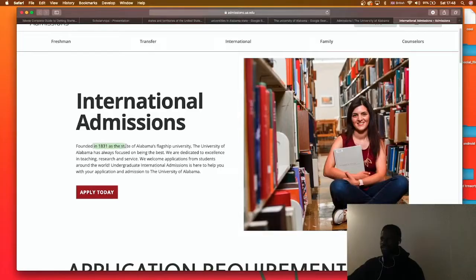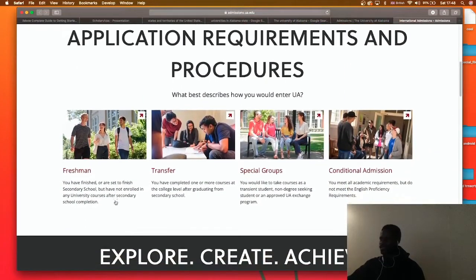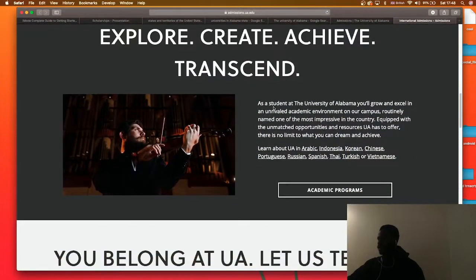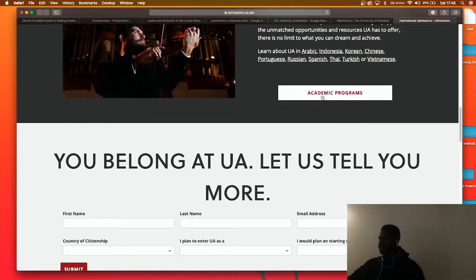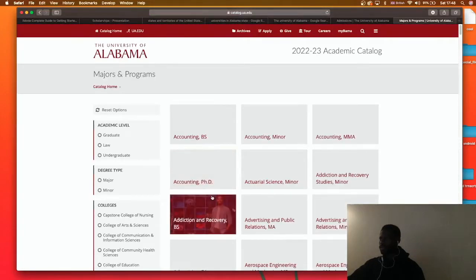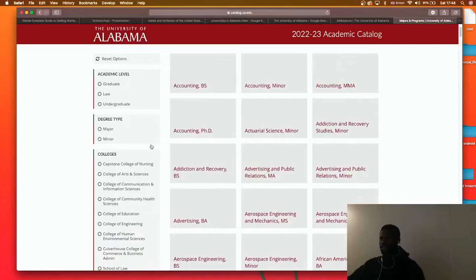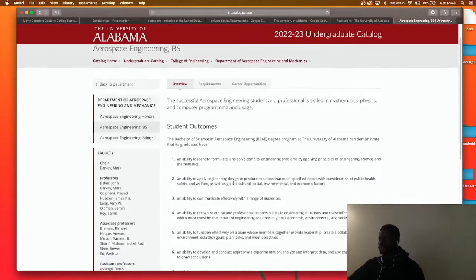International students. The university has always focused on being the best. Yes, everybody says they are the best. Whatever. Conditional admission. Explore, create, achieve. As a student, we will grow and excel. Academic programs. Yeah, we can see the programs that they have for us. They have all this accounting. Let's see. Aerospace engineering. This is cool. Let's check the site of this program.